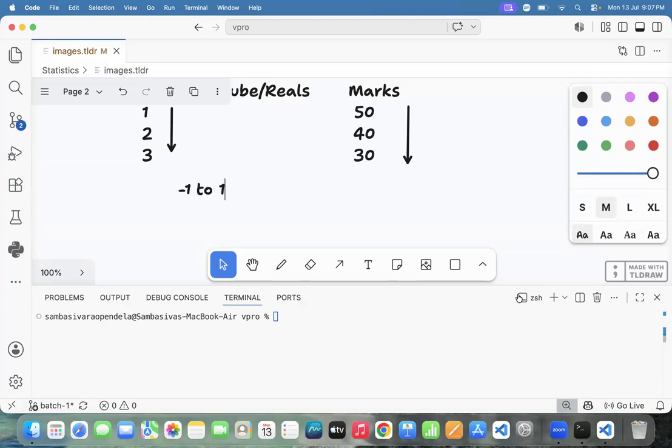What is a negative correlation? When variable 1 decreases, variable 2 also decreases; if variable 1 increases, variable 2 decreases. That is a negative correlation. What is zero correlation?